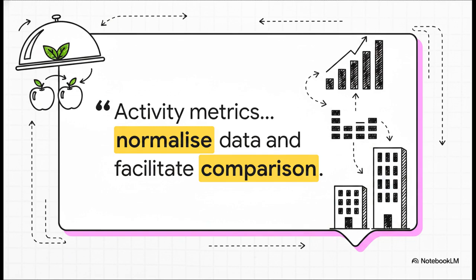As the standard itself reminds us, activity metrics exist to, quote, normalize data and facilitate comparison. They strip away the distortion of massive scale, and they clear up the confusion around different ownership models. This empowers corporate disclosure teams to tell the true, accurate story of their efficiency. And, on the flip side, it allows investors to make genuine, totally fair, apples-to-apples comparisons.